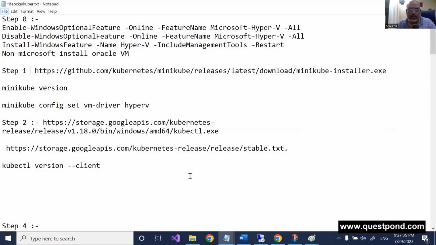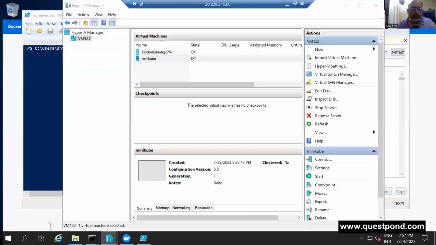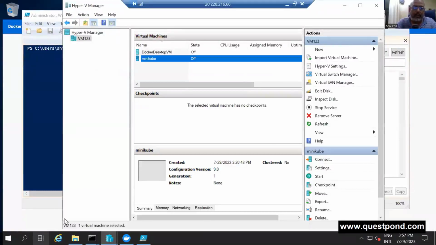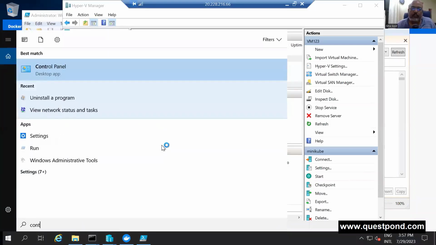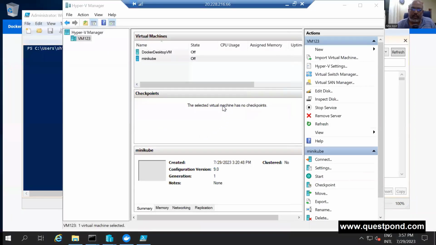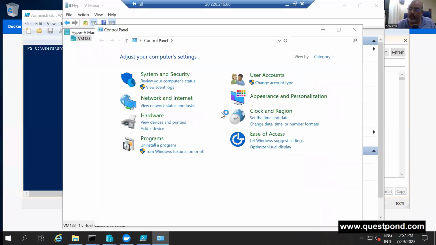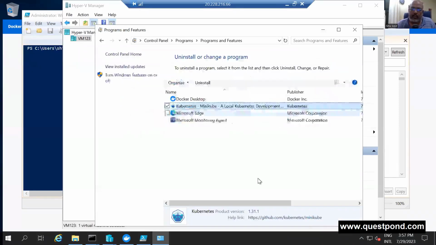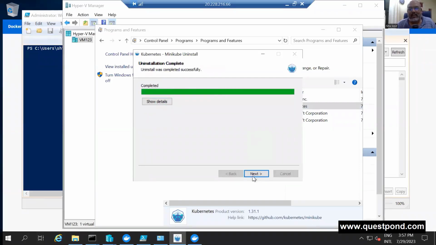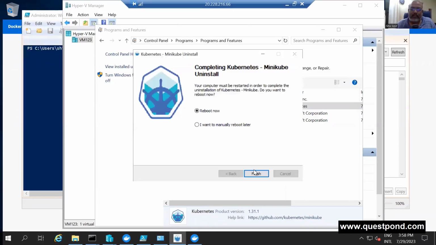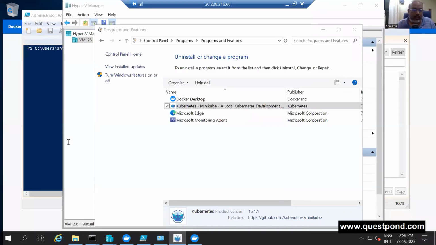Okay, let me quickly go here. I've already installed Minikube out here. I'll just go to my control panel and uninstall Minikube. I was just checking certain things just before the class, because I wanted to make sure that my demos run, or most of the time my demos don't run, right? So I'll uninstall this so that I can show you how. Oh, I want to actually reboot later. Okay, we'll see. It's asking for a reboot. Okay, next thing also fine.